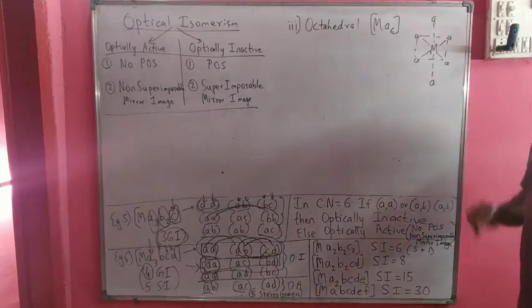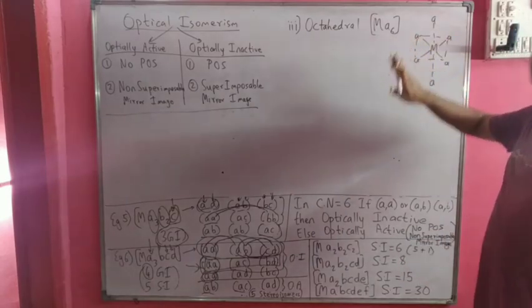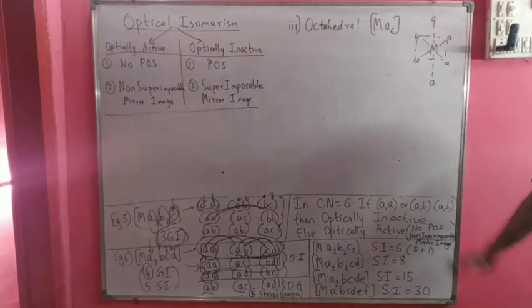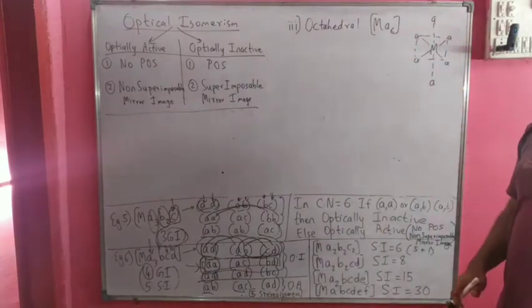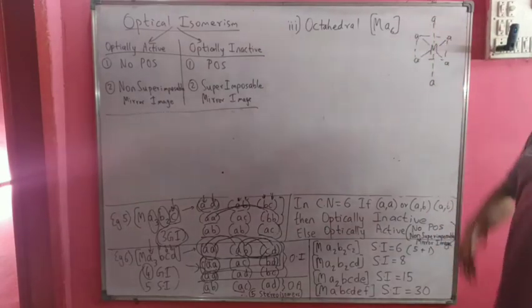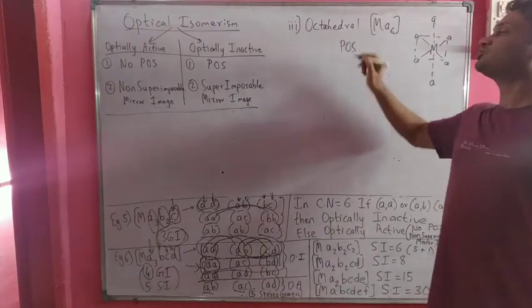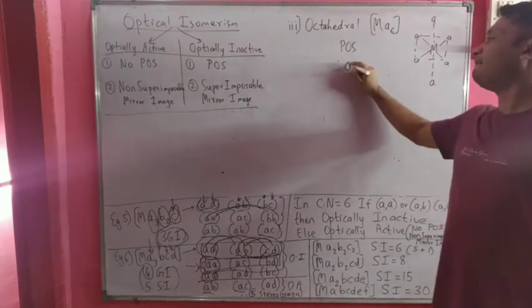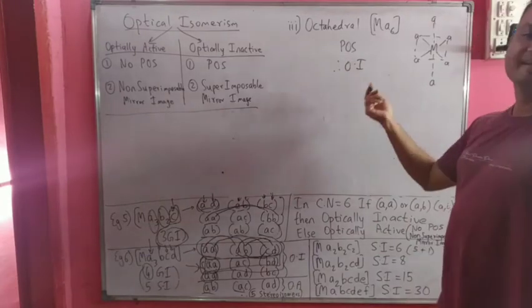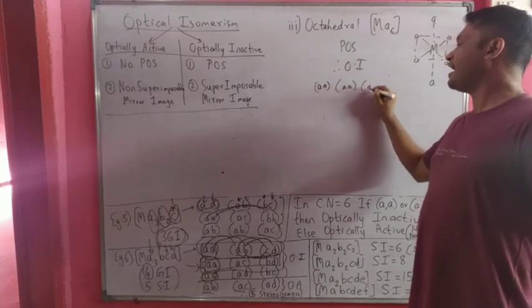Now, in octahedral geometry, there are various planes of symmetry. If you see carefully, the square plane is one plane of symmetry, this plane is another plane of symmetry, and this plane is another. So one plane of symmetry like this, another like this, and a third like this. All 3 planes of symmetry. Because there is a plane of symmetry, I can say the compound is optically inactive. Similarly, what are the various combinations? We have already seen this in geometrical isomers: AA, AA, and AA.